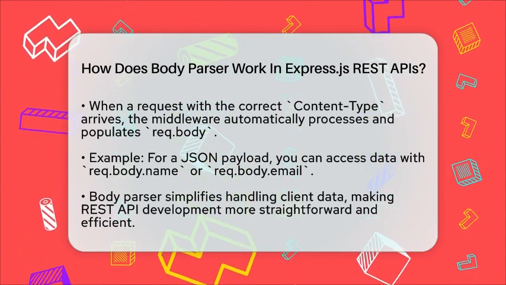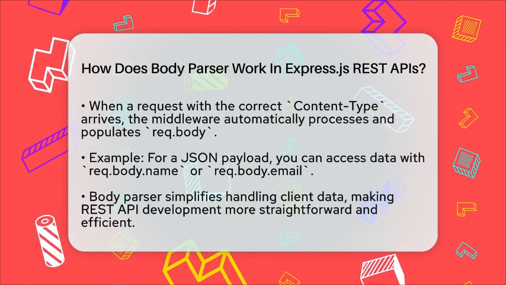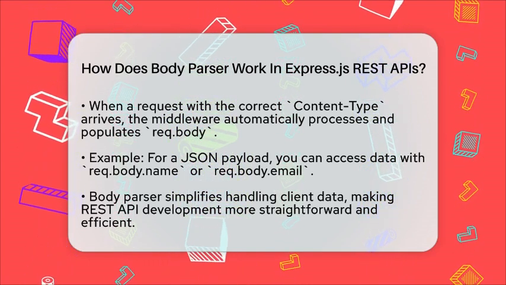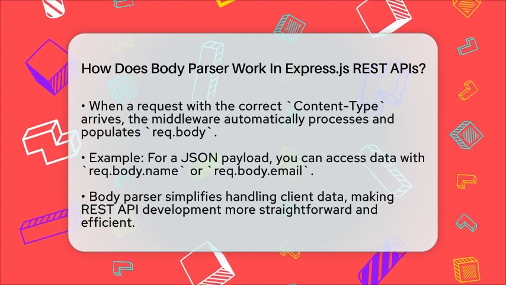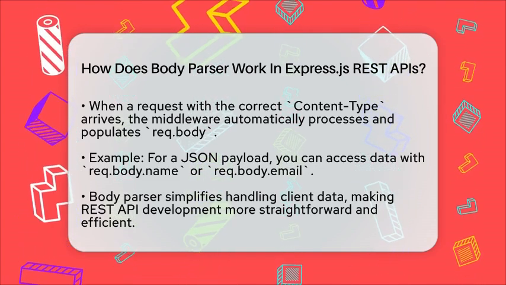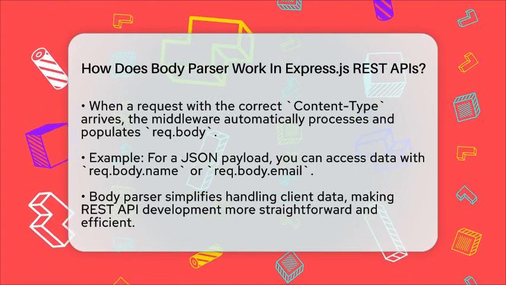To sum it up, Body Parser middleware acts as a translator between raw HTTP request bodies and JavaScript objects your server can work with. It makes handling client data much easier and helps you build efficient and straightforward REST APIs with Express.js.